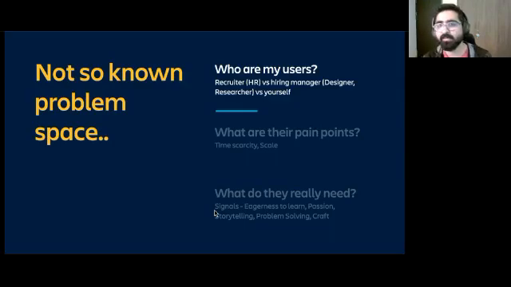Say, for example, a recruiter or an HR who is scanning through your portfolio to send forward to another design manager. They are also consuming your portfolio, and so is, say, a designer or researcher who is trying to get an assessment of your craft through looking at it. Both of these people have different needs, different ways of assessing your portfolio, and different time that they can afford to scan your portfolio.